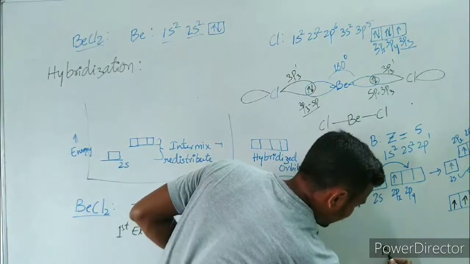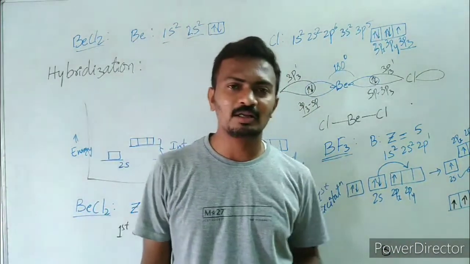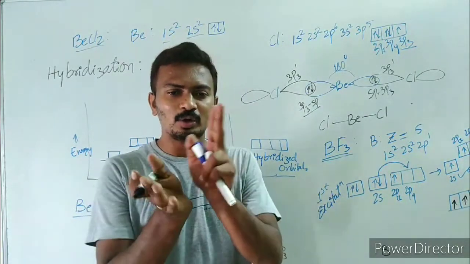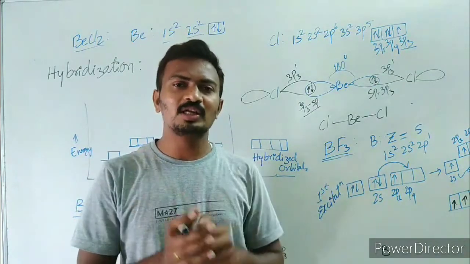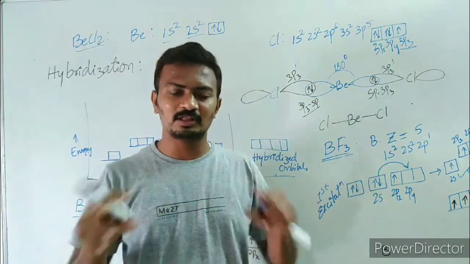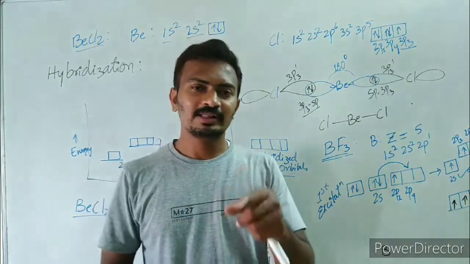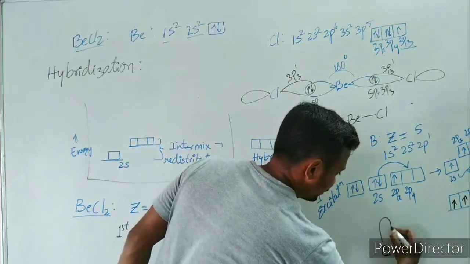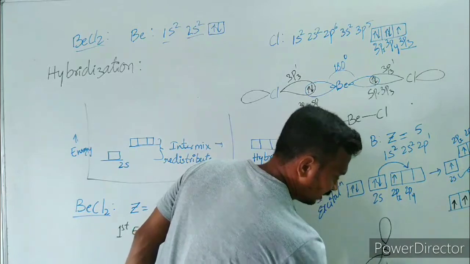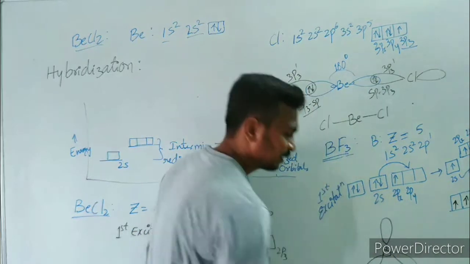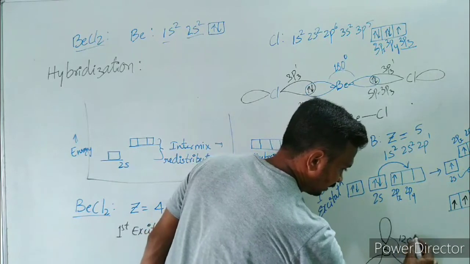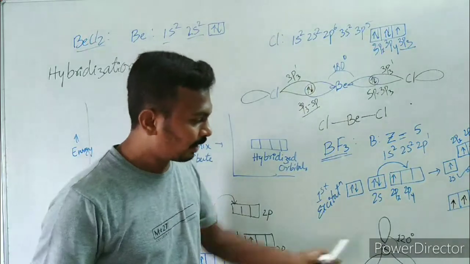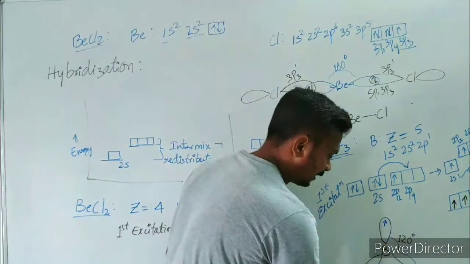And around this boron, these 3 orbitals are going to orient in such a way that there is minimum repulsion between them. They can't orient just side by side. They will be orienting in such a way that there is minimum repulsion between the 3. In order to have minimum repulsion, they are going to be spaced with an angle of 120 degrees. If one orbital is here, the second one will be here, the third one will be here, such that they have minimum repulsion and a bond angle of 120 degrees.